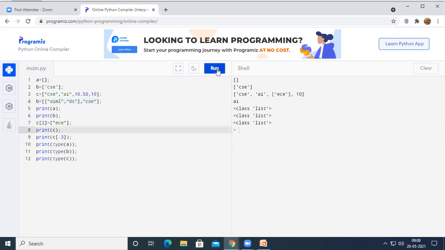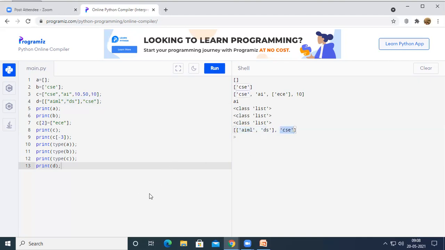See here what will happen if you run this code. I am going to print the list, let us consider it as D. If I run the program, it has printed AIML, DS and CSC.